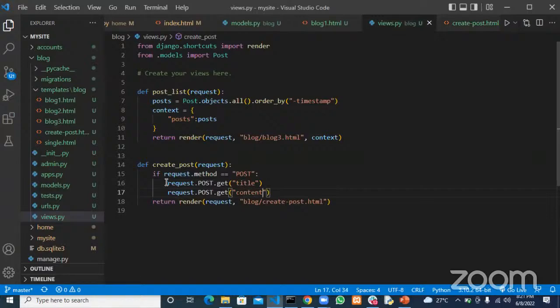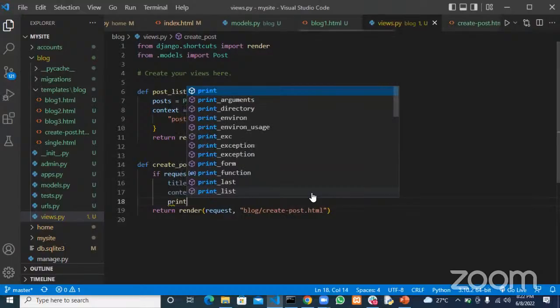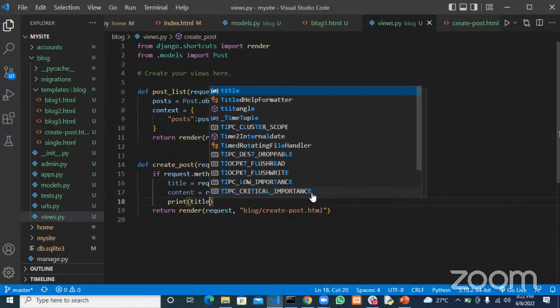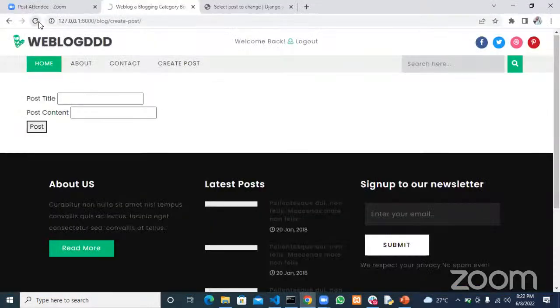All right, so now we want to go ahead and assign each of these to a variable. This one will be title, and this other one will be content. With this, we can grab those data from there, right? So let us print this and see if we actually did get those things. I'll just print the title. If we get the title, then that means we've gotten the content as well, so there's no point printing the content. Let's try this out and see what happens.